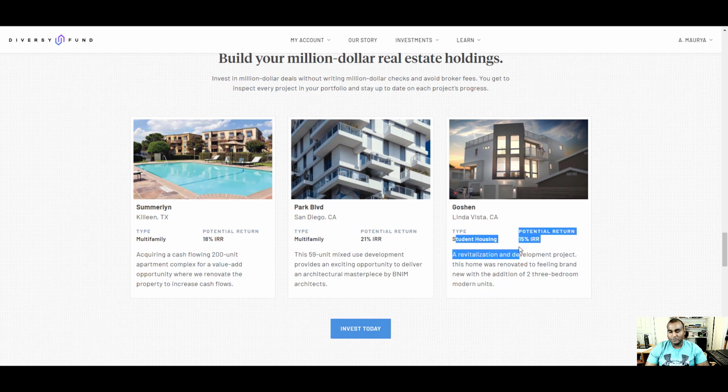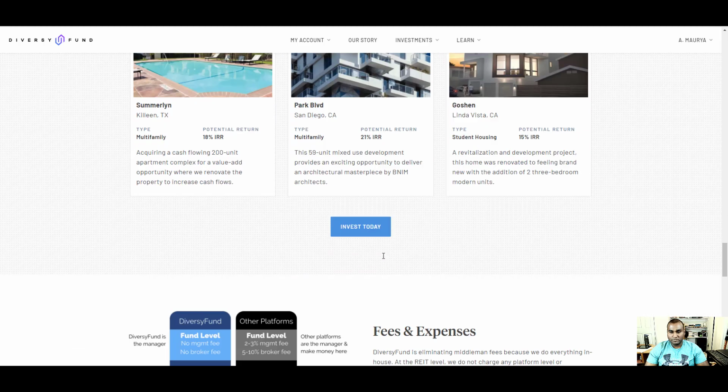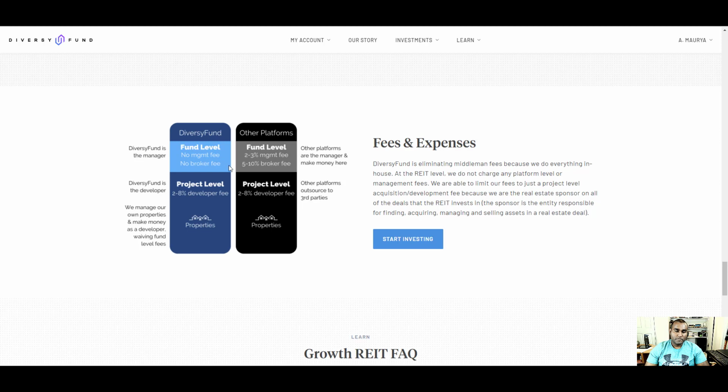Okay, this is student housing, and they also do single family houses. A revitalize and development project. Home has been renovated, feeling brand new. Addition to 2-3. Okay. Here they're showing fees and expenses.